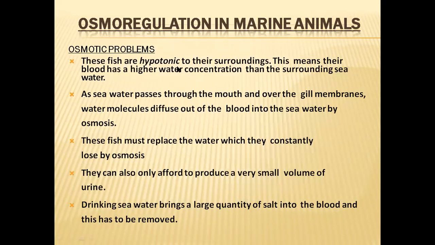And mostly, what are the problems faced by these marine animals? Let us see that. As we have already seen, the marine organisms are hypotonic to the seawater. Why? Because seawater has a higher concentration than the body fluids of the organisms. So the organisms face the problem of water loss. They lose water through their body membrane, especially through gill membranes and some soft skin tissues. Through all these organs, they lose water into the seawater from their body fluid. So dehydration is the main problem faced by these organisms.